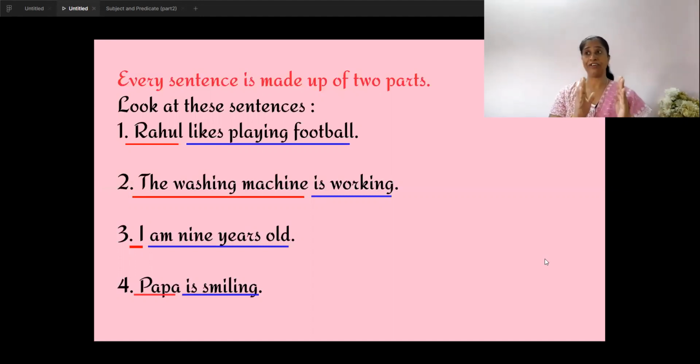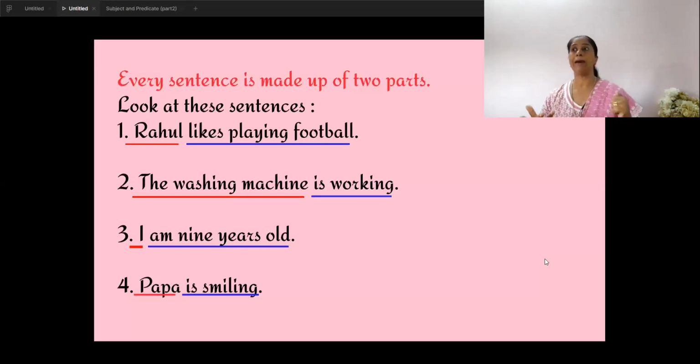So let's focus on the first part, which is underlined in red. Dear students, we all know that we use a sentence to say something about something or someone, isn't it? Let's read the first one. About whom are we talking in the first sentence? Come on, think. Sure, Rahul. Rahul likes playing football. So we are talking about whom? About Rahul.